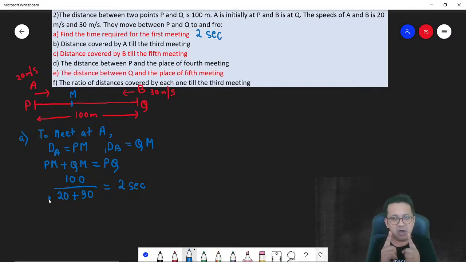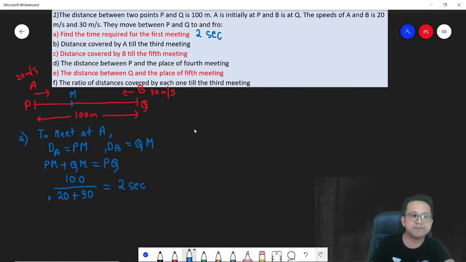So at the end of 1 second, the distance between them reduces by 20 plus 30, 50 meters. So to cover 100 meters, the two together would need 2 seconds, and that's your answer.